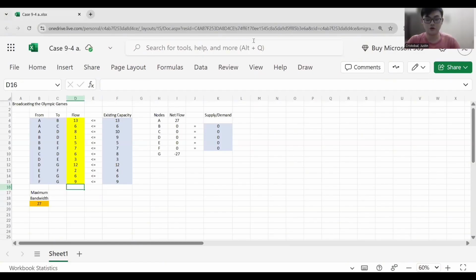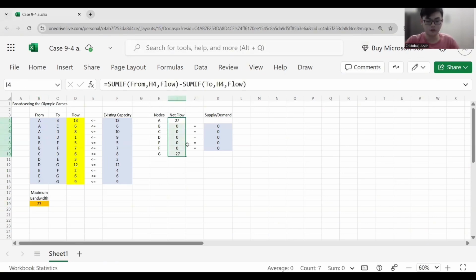Before I explain the solution to this problem, we must first understand what the colors in Excel indicate. The cells highlighted in blue represent the information given in the case. The cells highlighted in yellow represent the variable cells. The cells highlighted in orange represent the set objective, or the value being solved. The cells that aren't highlighted represent the cells that require formulas.